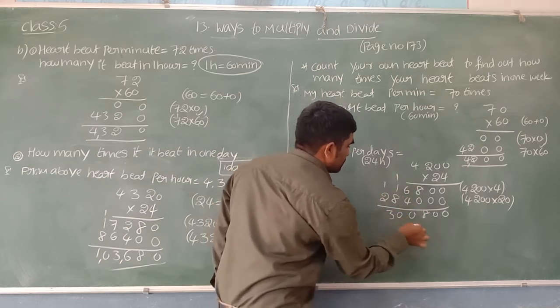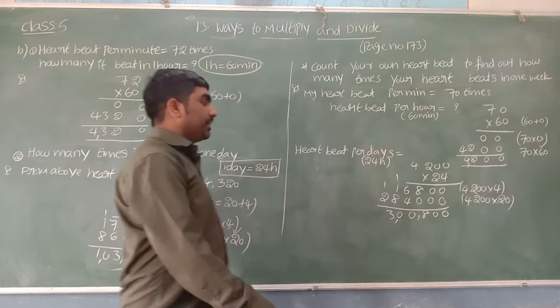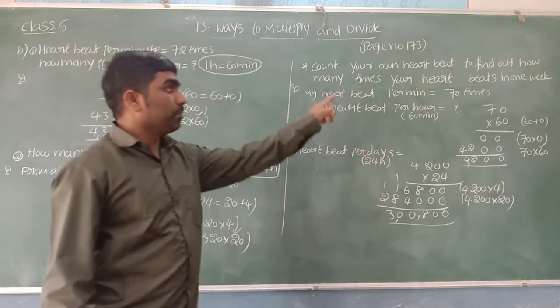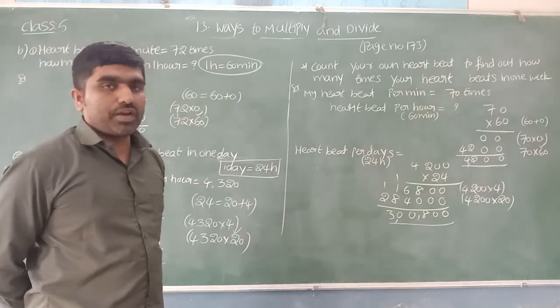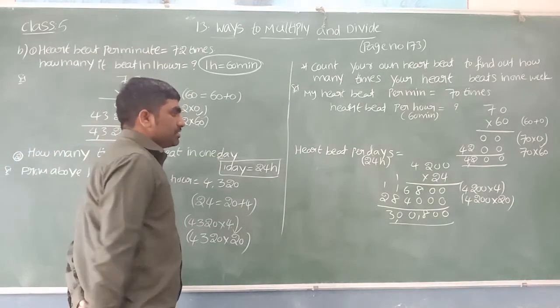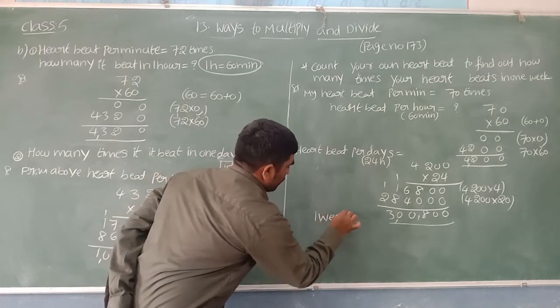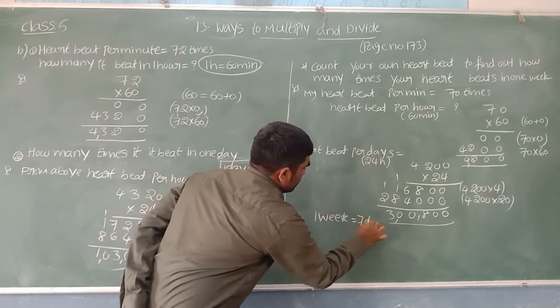Yes, it is 3,800 times. 3,800 times per day, but they are asking per week. So 1 week is equal to how many days? 7 days. You can write here 1 week. 1 week is equal to 7 days.